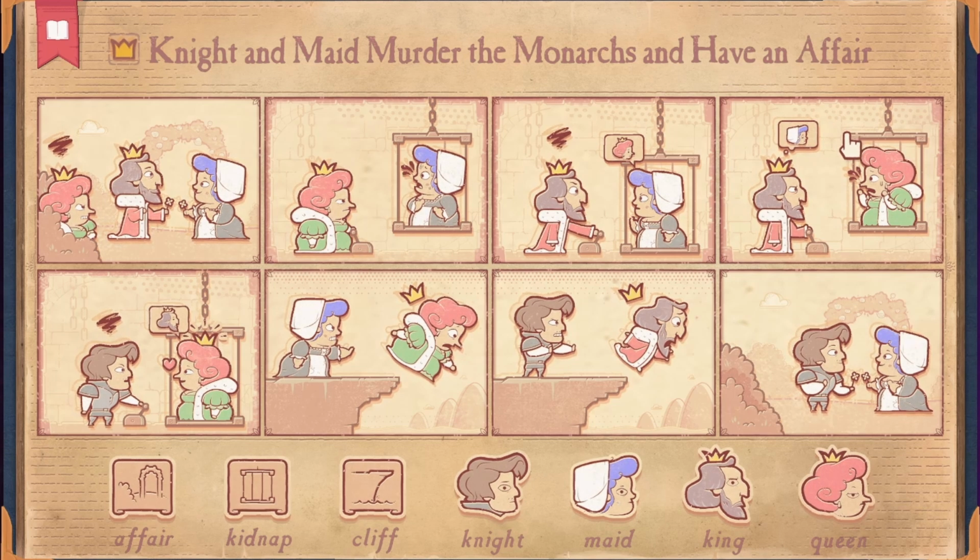And his heart has fallen for the maid. But then a knight suddenly appears and goes, "Queen, who the heck captured you?" And she's like, "The king, my husband did." And so then he pushes off the king, and the maid finds the queen and pushes her off. And then somehow, because everyone else is dead, the knight and the maid are like, "Okay, I guess we're the only two left in the story, so I guess we just gotta get together." And that's the story of murder and love.